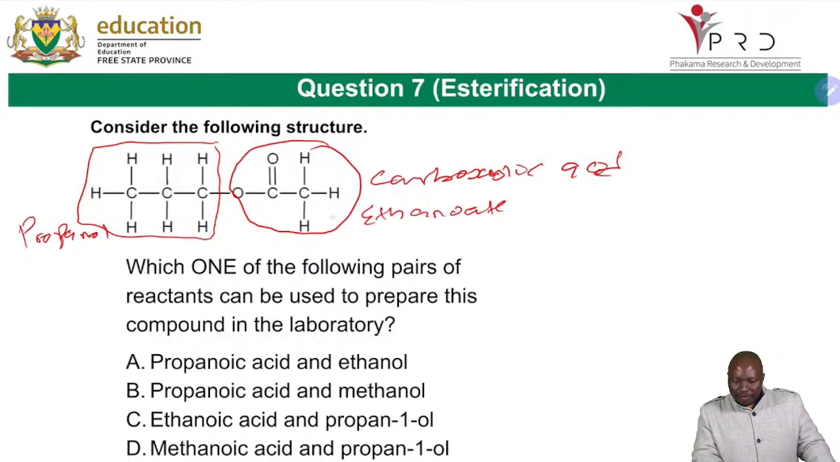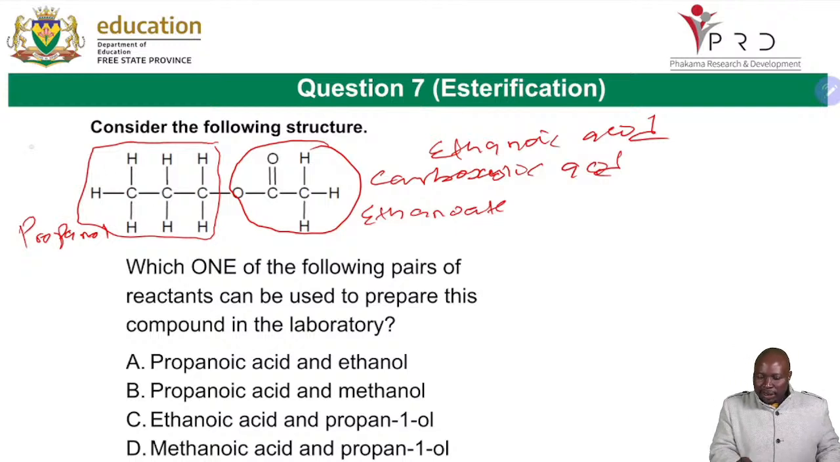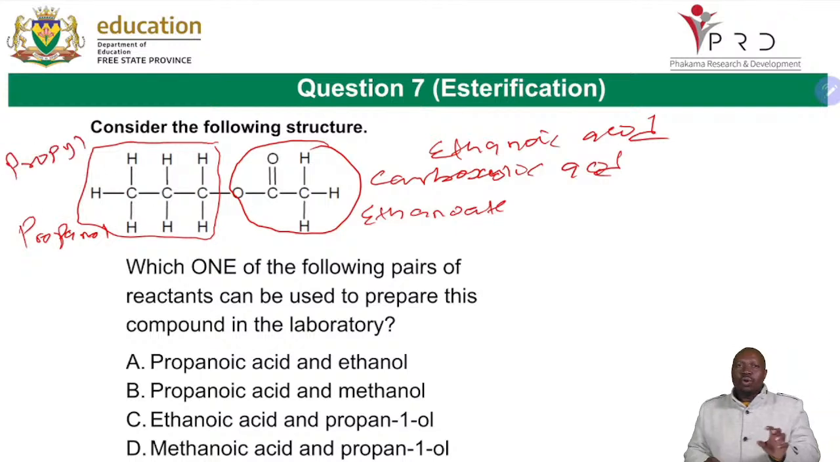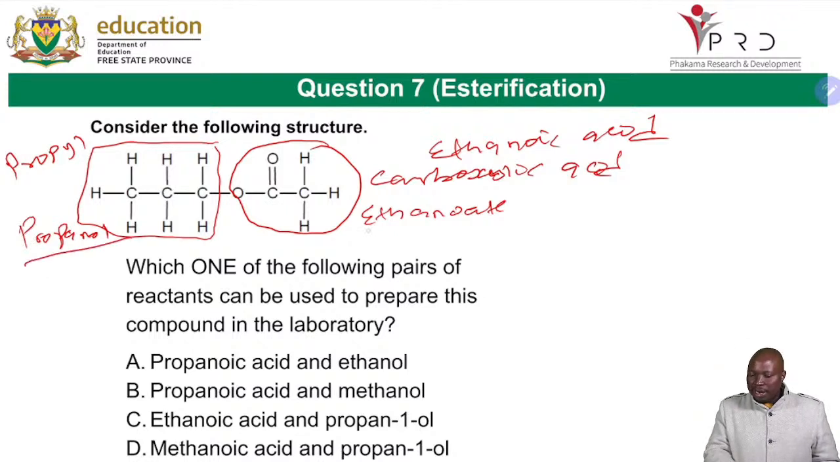This one is coming from ethanoic acid. So the acid is ethanoic acid. And then the propyl, this one we call propyl, is coming from the alcohol. So always know which part comes from which one. Now, when you look at the question saying which one of the following pairs of reactants can be used to prepare this compound in the laboratory, obviously you need propanol and ethanoic acid.